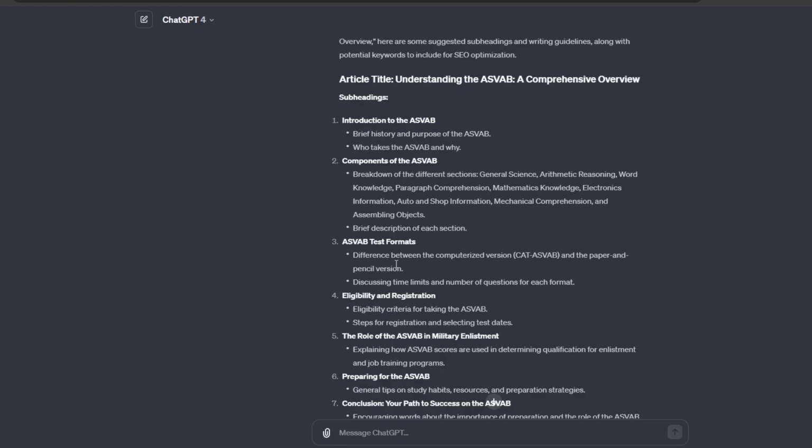So think about it, right? This could be another video, which is the formats, the difference between the paper and pencil. It could be a long form or a short form video. The time limits: hey, if you're taking the ASVAB, remember these important time restraints. If you're taking the paper and pencil version, these are the 5 things you need to know. 1, 2, 3, 4, 5. Knock it out. Short, right?